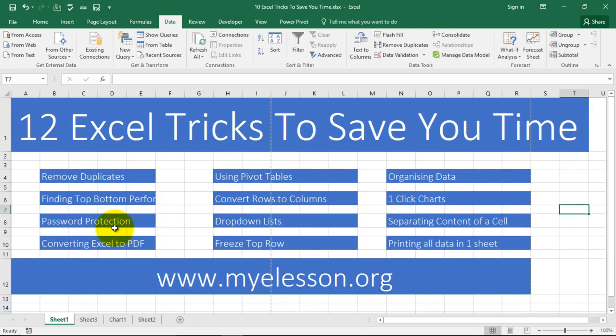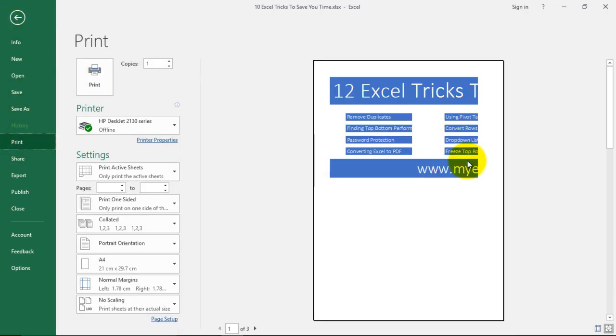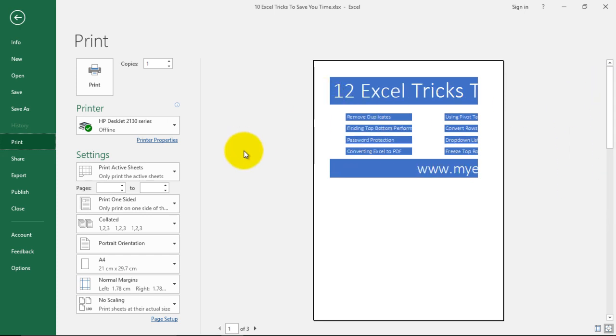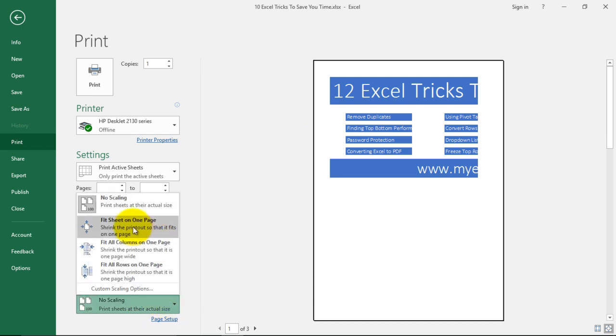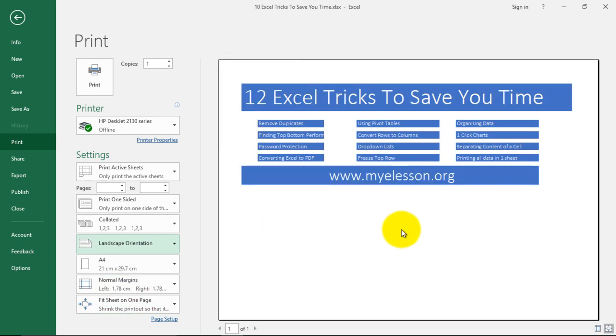Now, printing all data in one sheet, very important. For example, this is your data and if I go to print it, it will take at least 3 sheets to print this. How? Let me show you. I click on File, I click on Print, and this is how it's going to look. Correct? If I want to fit it on a single page, I'll go to this option of scaling and click on Fit to One Page, and it will automatically fit to one page, and I can change the orientation to make this look better. Simple. So what was coming in 3 pages would now come in only 1 page, with still room to spare. Nice, isn't it?